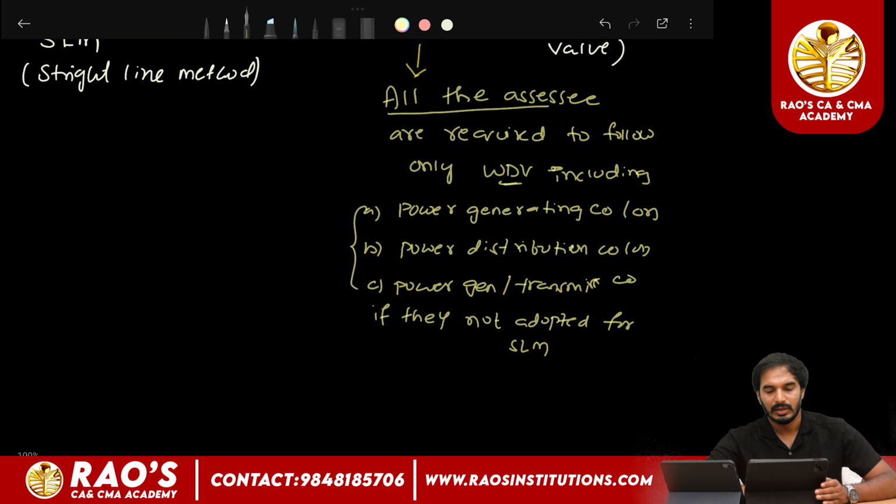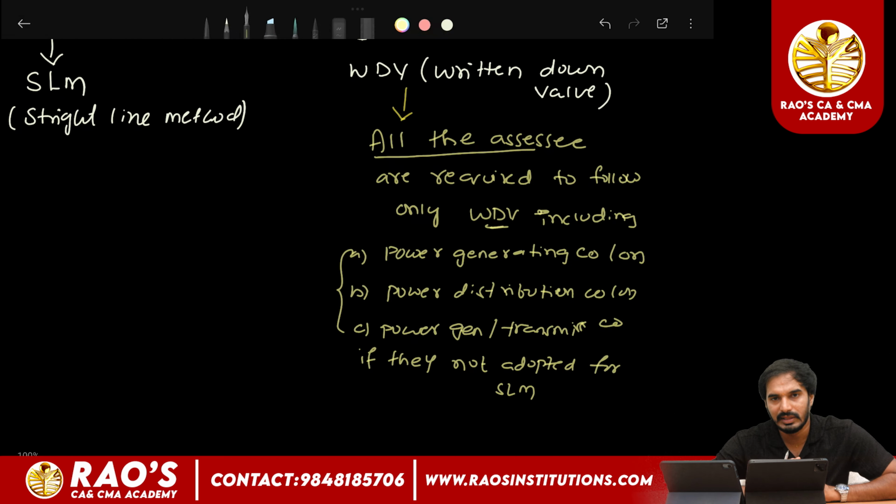So all the assessees are required to compute the depreciation as per WDV method.